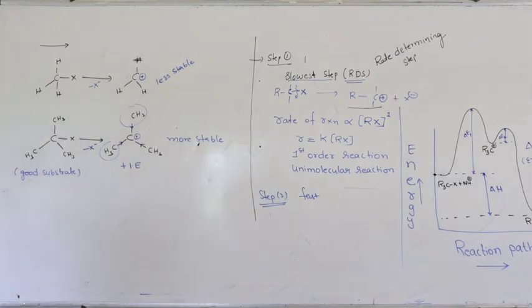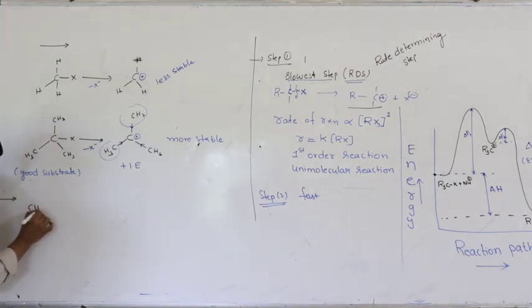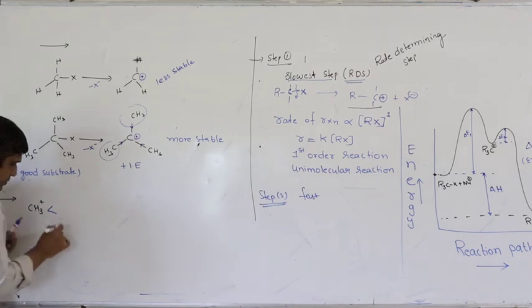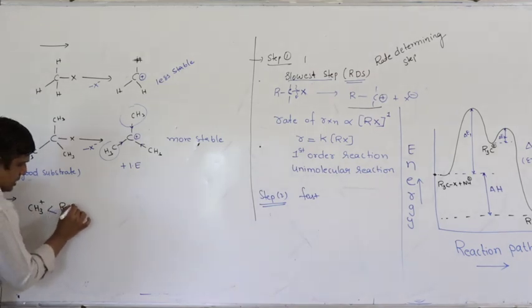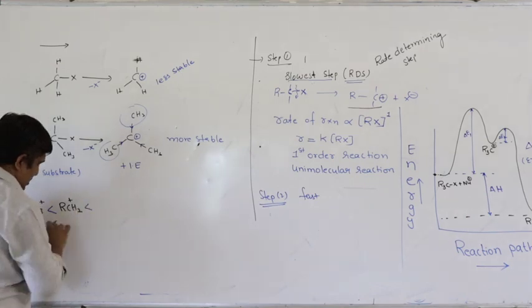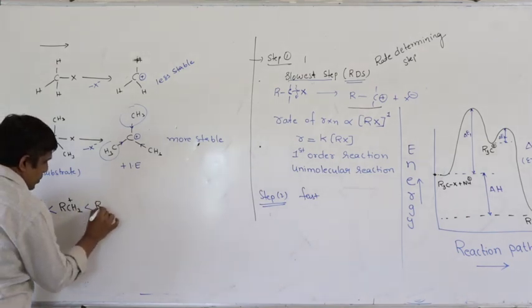So, if I write the stability order based upon this reactivity order, primary alkyl halides are less reactive because a primary carbocation RCH2+ is less stable than a secondary one. The more the alkyl groups, the more stable.